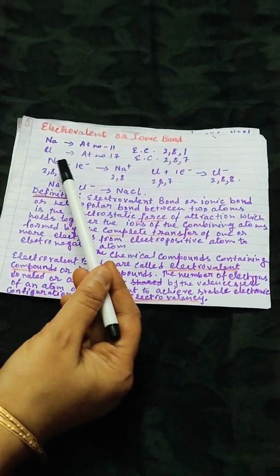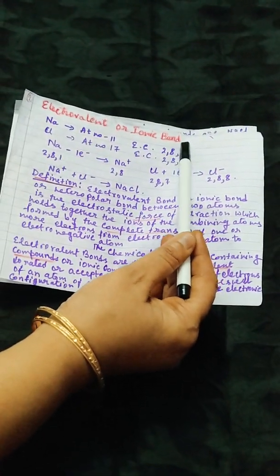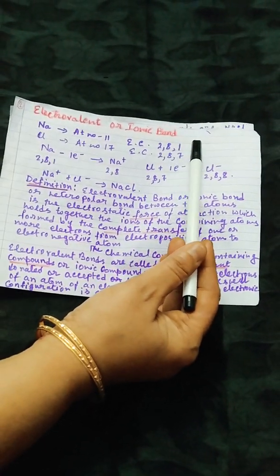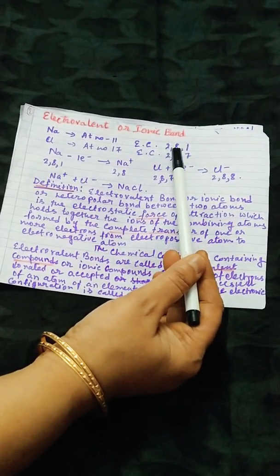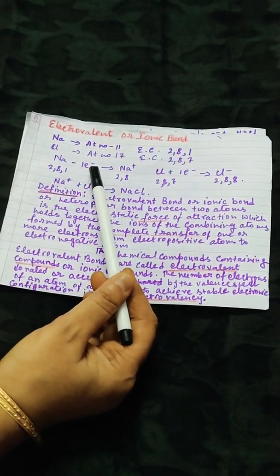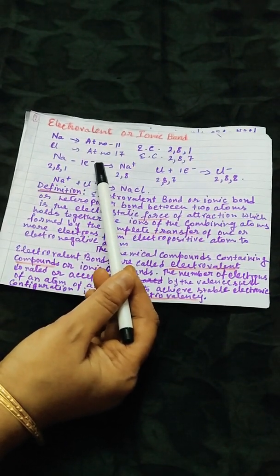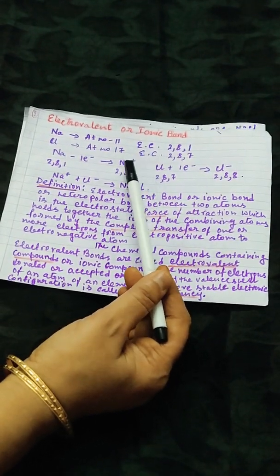Now what will happen? Sodium has only 1 electron in its outermost shell, so it will try to lose 1 electron to gain octet stability. So when one sodium atom loses 1 electron, it will become sodium cation Na+.